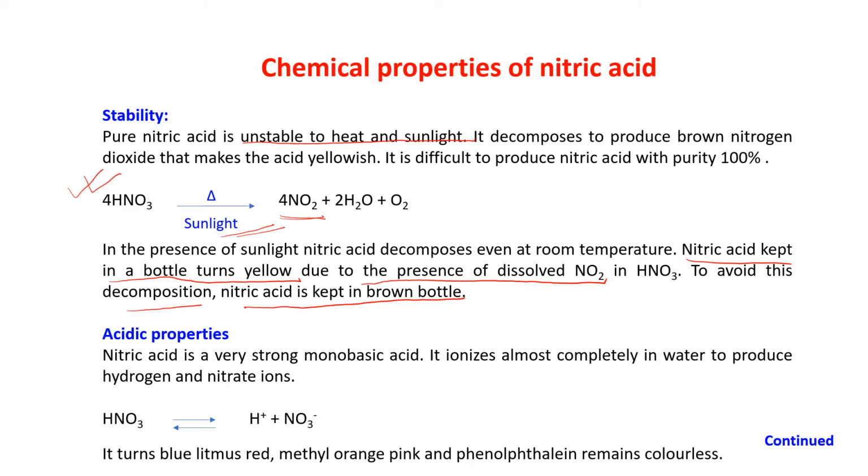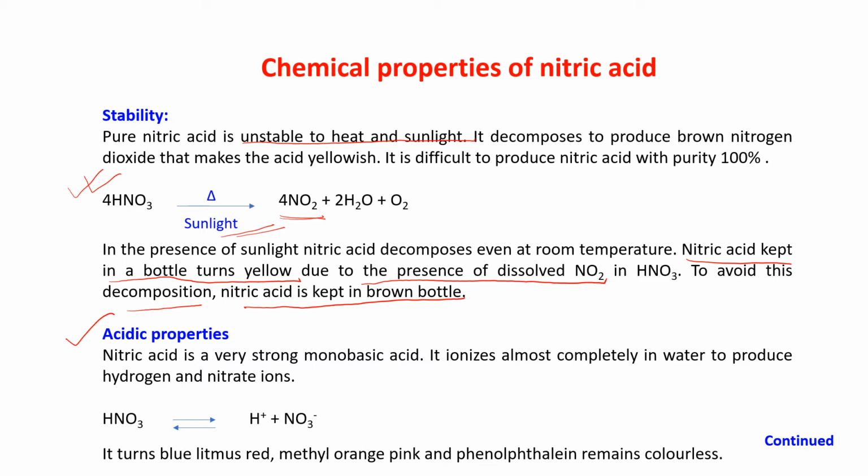Acidic property of nitric acid. You all know that nitric acid has an acidic property. That means it will liberate H plus ion. H plus ion is the only positive ion which will be furnished from an acid when it is dissociated, when it is ionized.